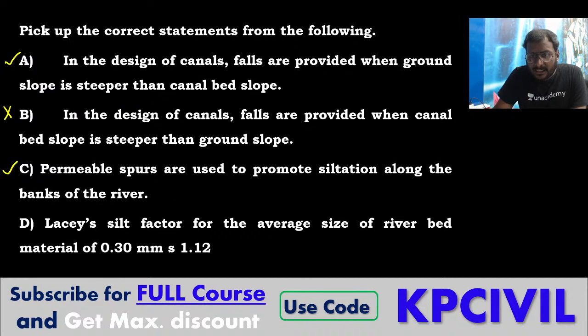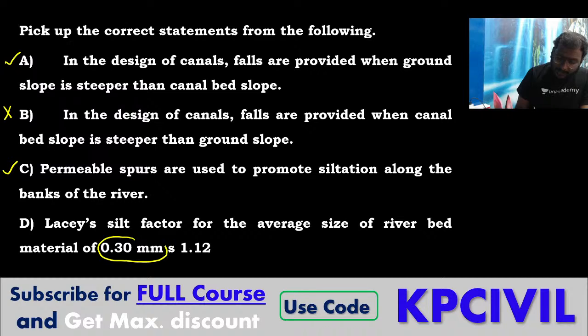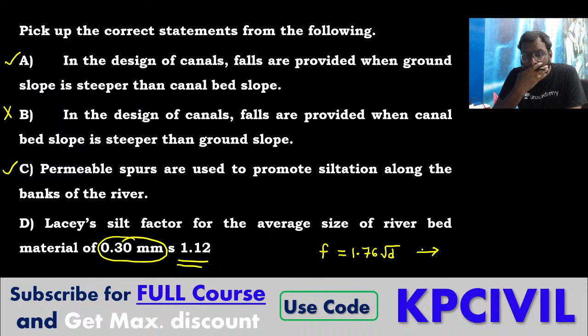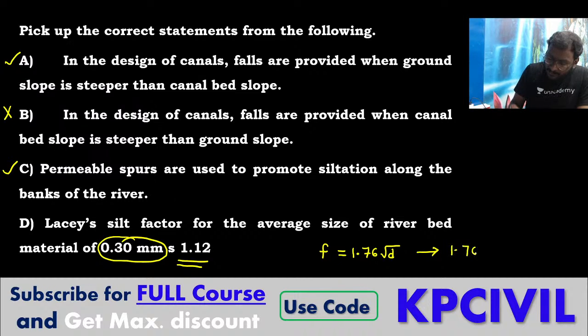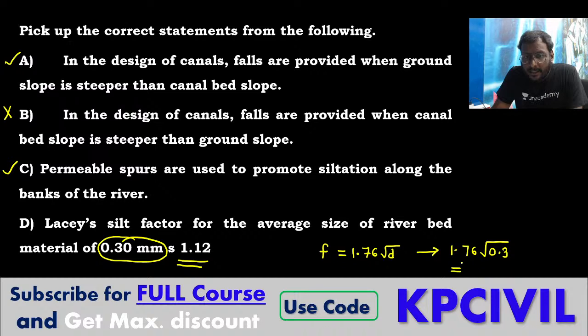Lacey's silt factor for the average size of riverbed material 0.3 mm is 1.12. So Lacey's silt factor is 1.76 root D. Solve it and tell me the answer. 1.76 root 0.3.